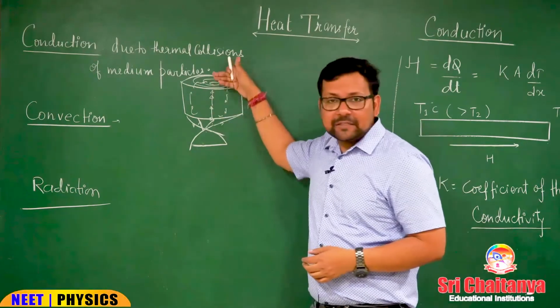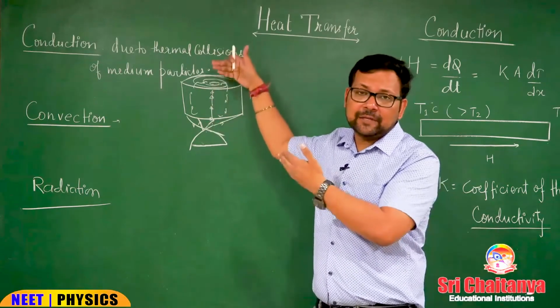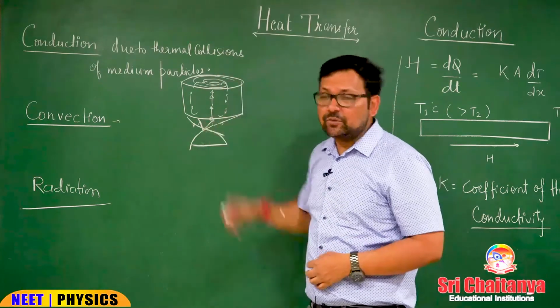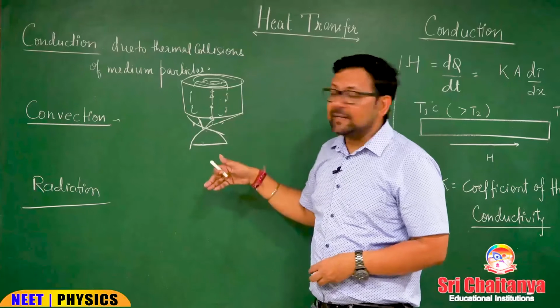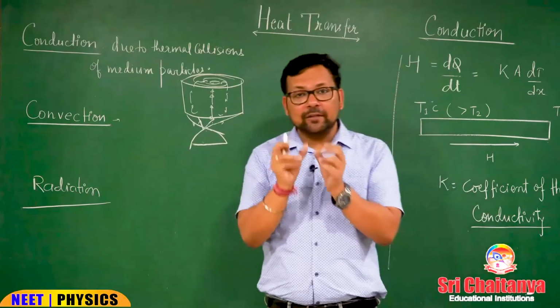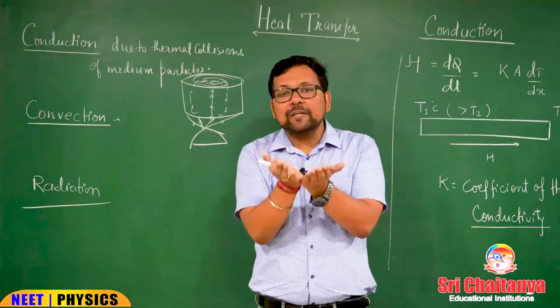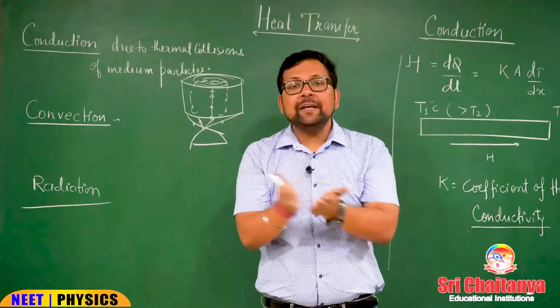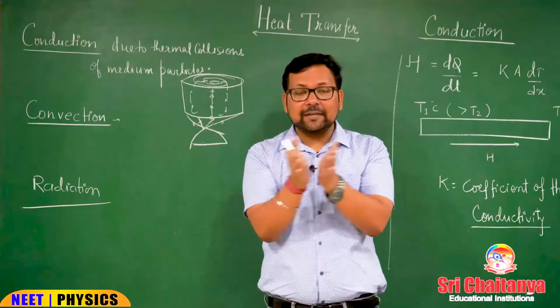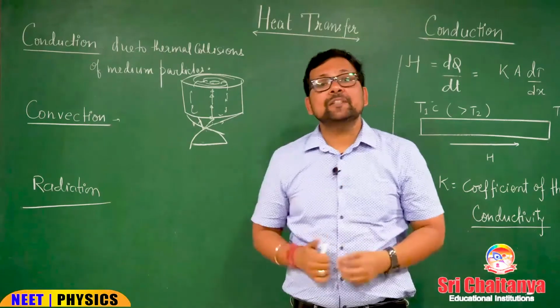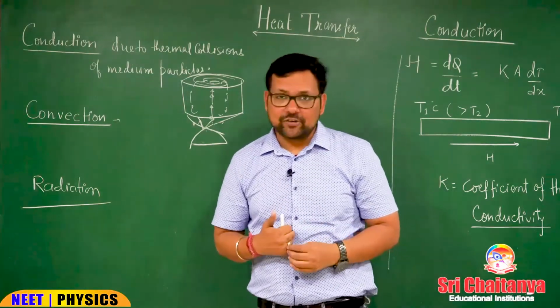So there is a temperature gradient, a temperature variation according to the distance, and due to this temperature gradient the medium particles, the water itself, are moving. So the water at the bottom of the pot is going up. When the medium moves, like liquid and gas, due to temperature gradient, that is called convection.